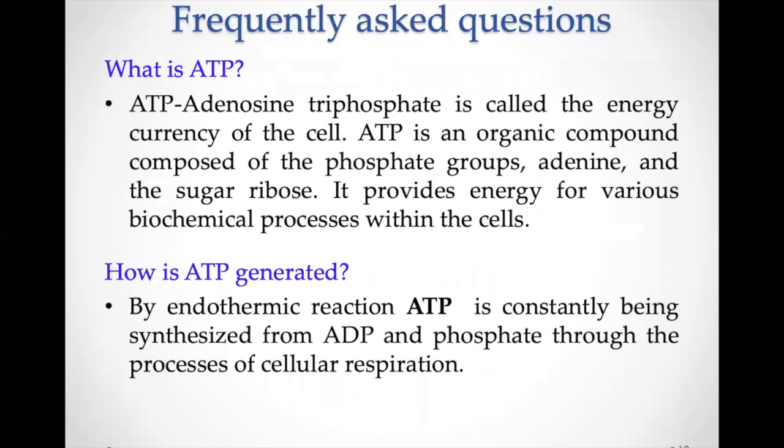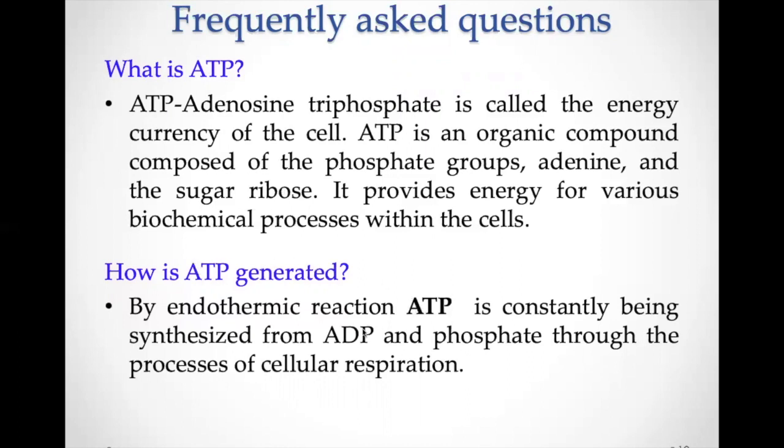Some of the frequently asked questions. What is ATP? You should know the full form of ATP. A means adenosine, T means tri, P means phosphate. Triphosphate means 3 phosphates are attached with adenosine. Adenosine means one ribose sugar attached with adenine. So what are the molecules present in the ATP? ATP is made up of 3 phosphate groups, one adenine and one sugar, ribose.